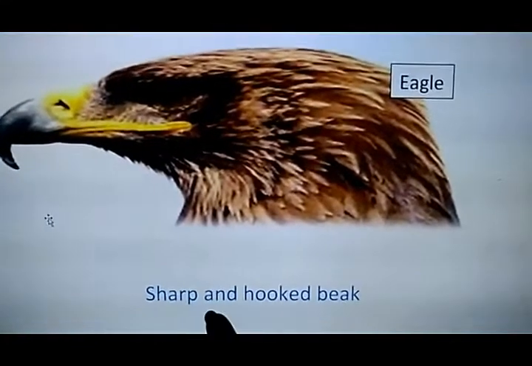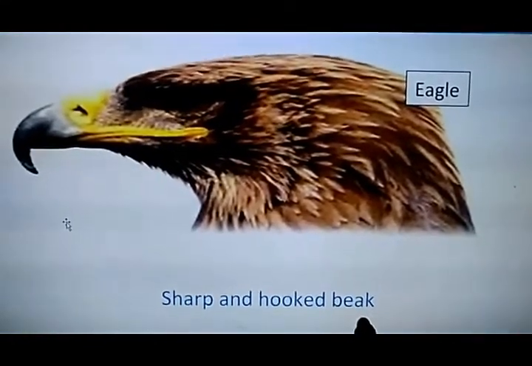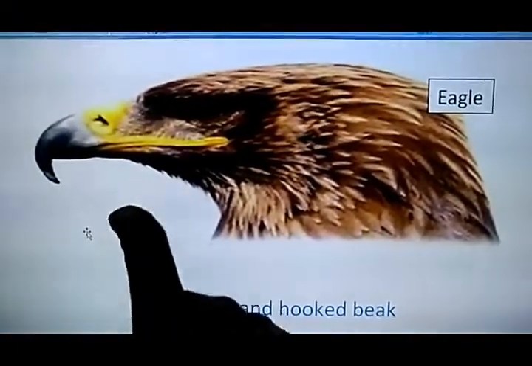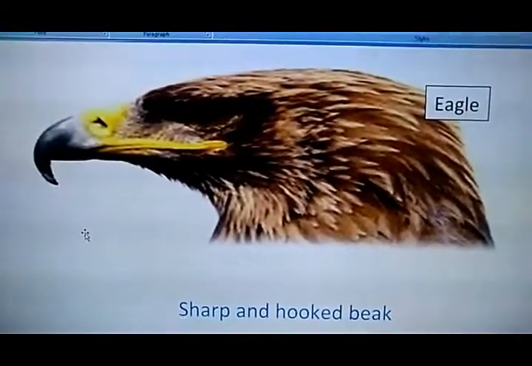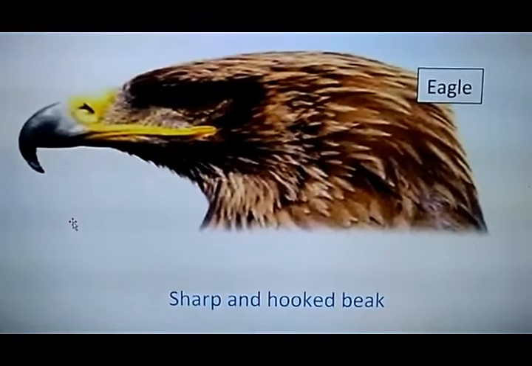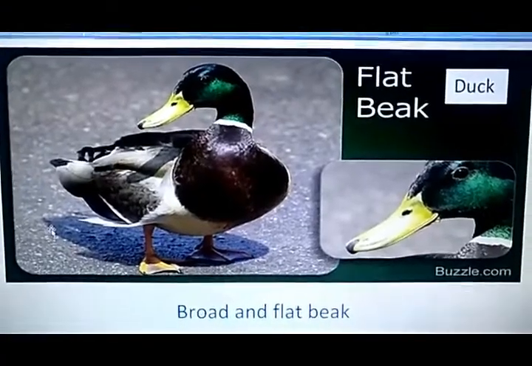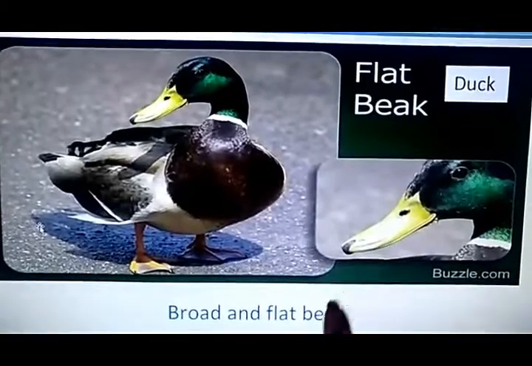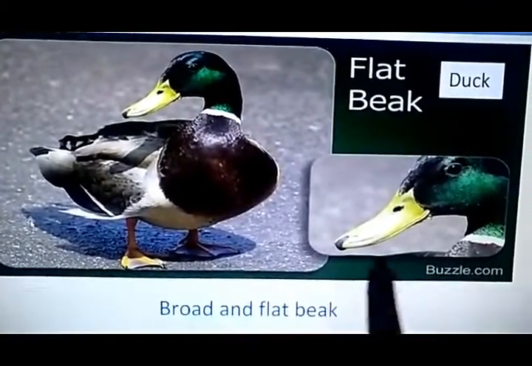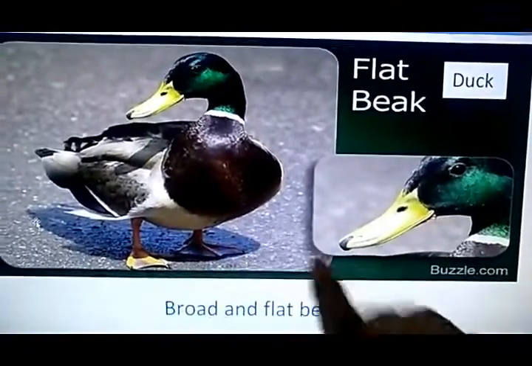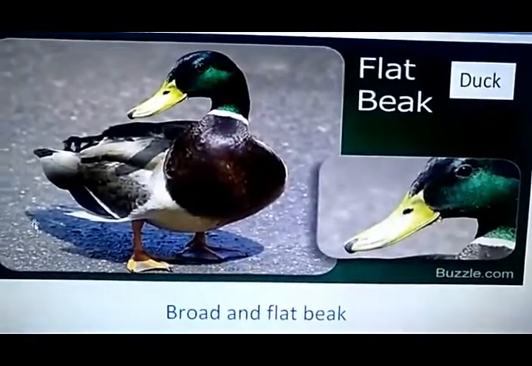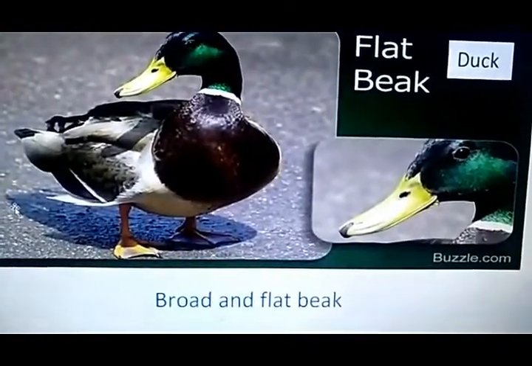Next is sharp and hooked beak. It is called hooked beak because it is like a hook. Eagle has a sharp and hooked type of beak. Last, we can see duck. Duck has a broad and flat beak. As you can see in this picture, they have a flat beak and it is also broad. So these are the types of the beak.